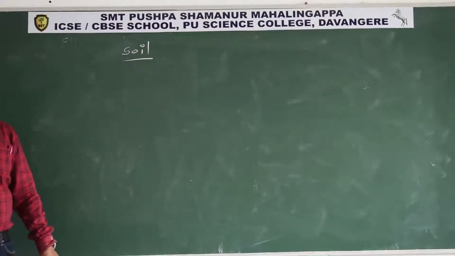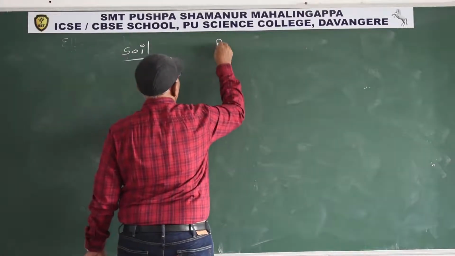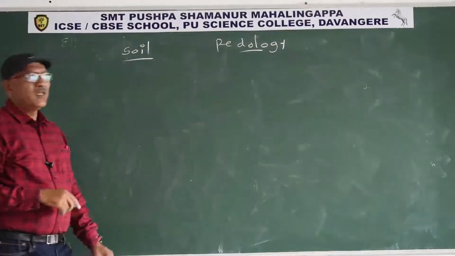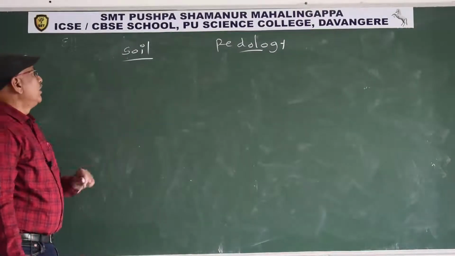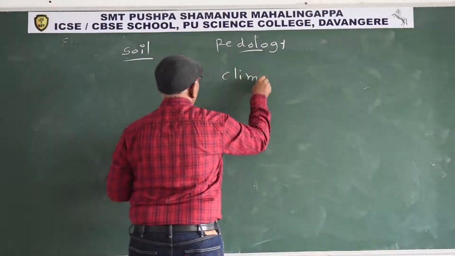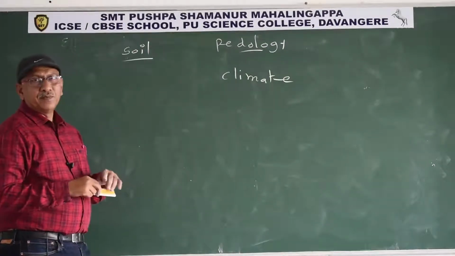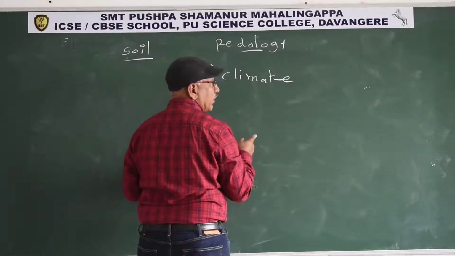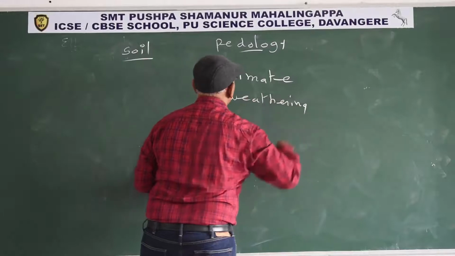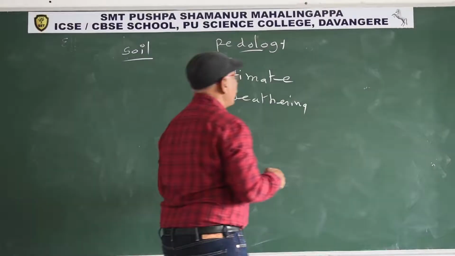Soil is another abiotic factor. Study of soil is known as pedology. The nature of soil depends upon the climate and weathering process. The nature of soil depends upon the climate of that habitat and weathering process.